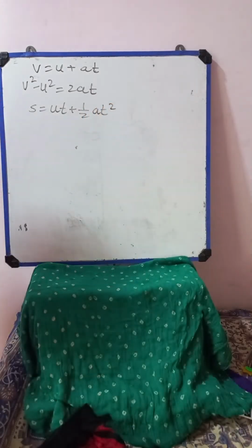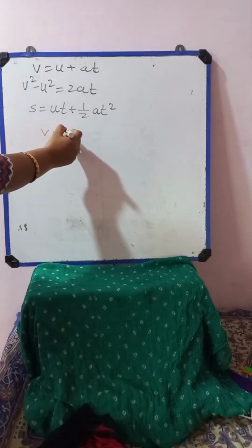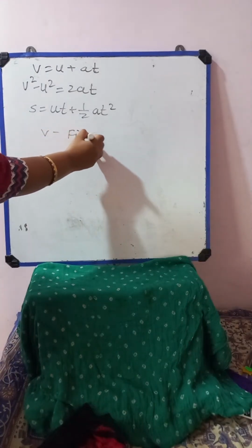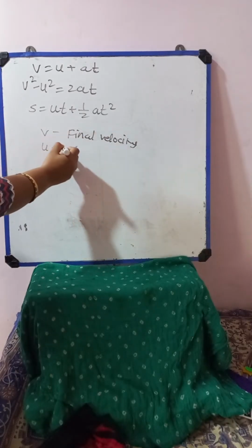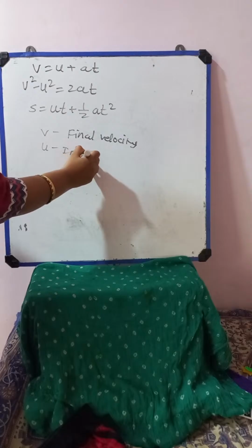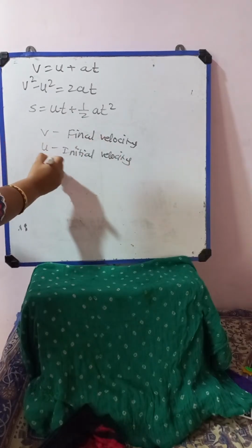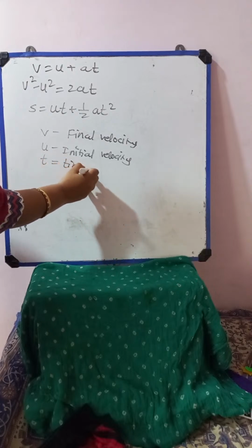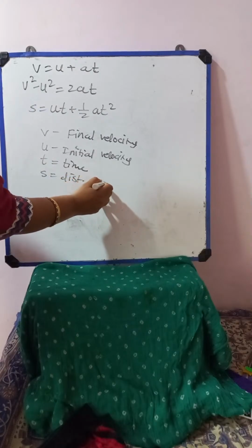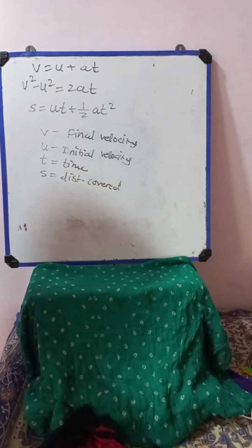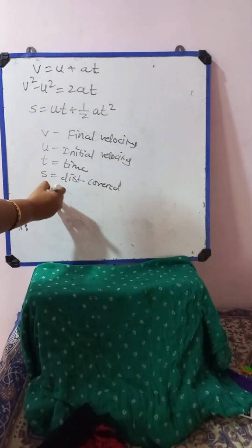So these are the 3 kinematics equations we learned, and there we know that v is the final velocity, u is the initial velocity, t is the time, s is the distance covered, or we can take it as a height, and a is nothing but acceleration.